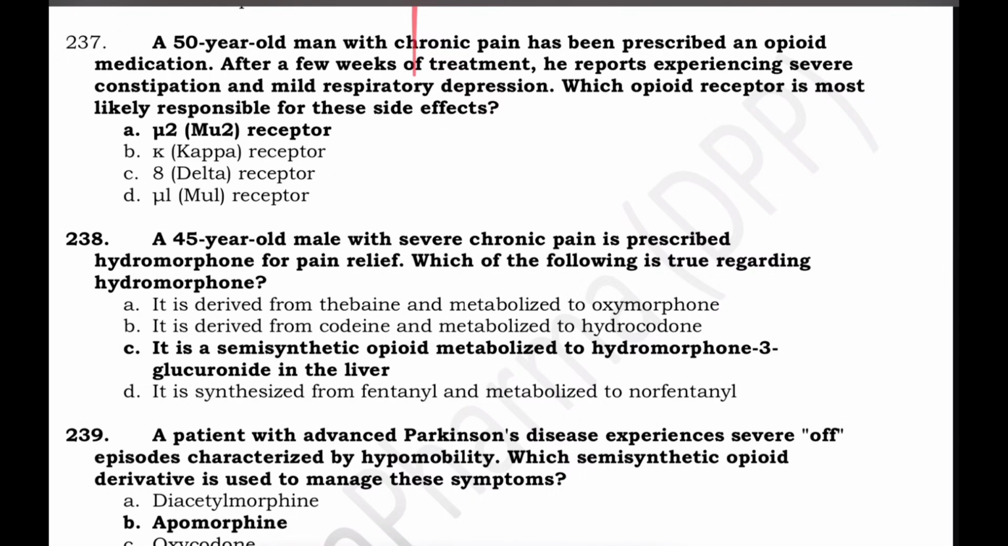A 50-year-old man with chronic pain is prescribed an opioid. Now he reports severe constipation and mild respiratory depression. So the receptor involved is the mu opioid receptor.